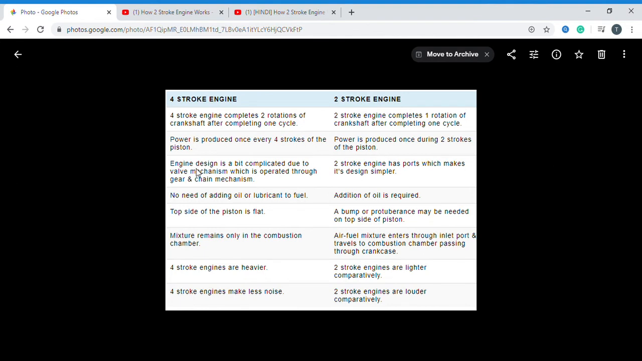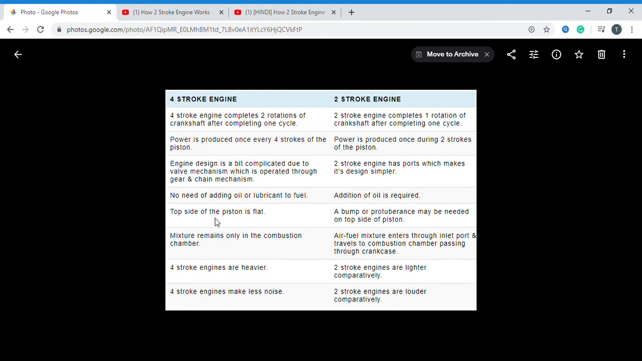The four-stroke engine is designed a bit complicated due to the valve mechanism. In the four-stroke engine we have a valve mechanism, but here we don't have any valve mechanism. Here we have the port mechanism. You can understand that. Here there is no need of adding oil to lubricate the fuel in the four-stroke engine, but in the two-stroke engine we definitely have to add it to the fuel.